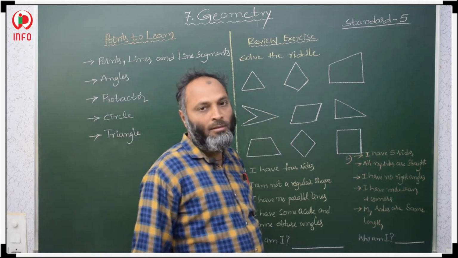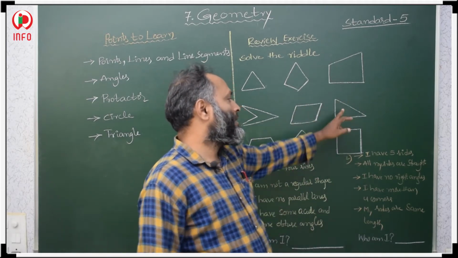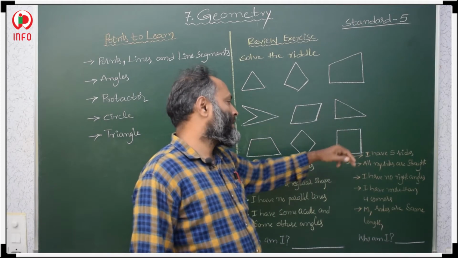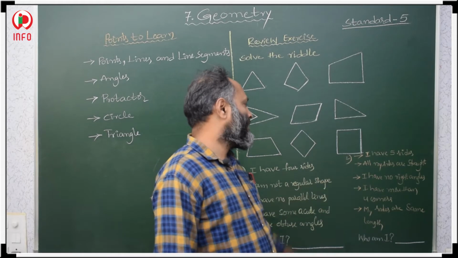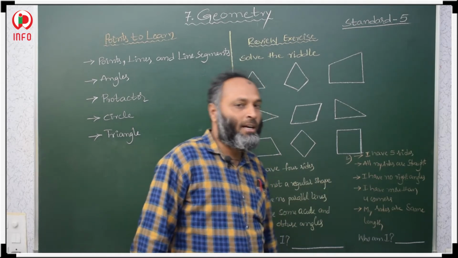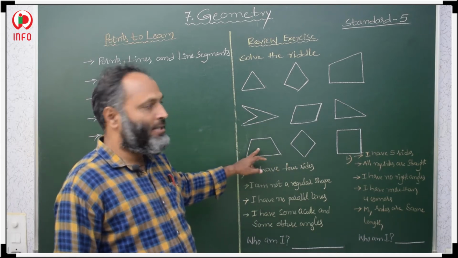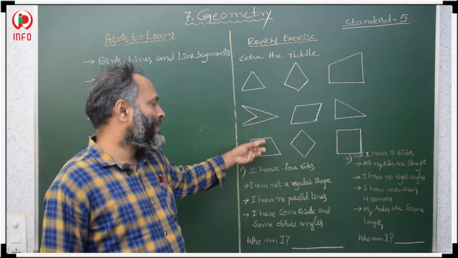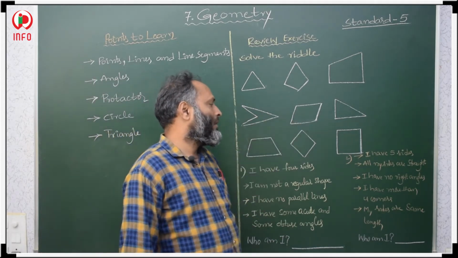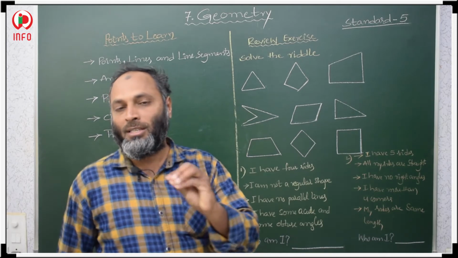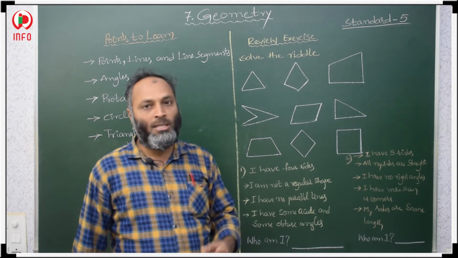This is a quadrilateral, 4-sided. This is also a quadrilateral. This is a triangle, 3-sided. This is a square, a quadrilateral, 4 sides equal. This is a quadrilateral with 4 sides equal and adjacent sides not perpendicular, so it is a rhombus. This is a trapezium, one pair of opposite sides parallel. So a 4-sided closed polygon is a quadrilateral and a 3-sided closed polygon is a triangle.